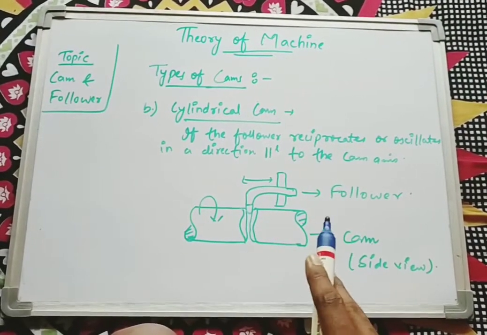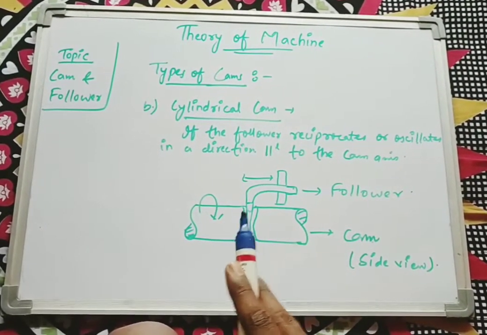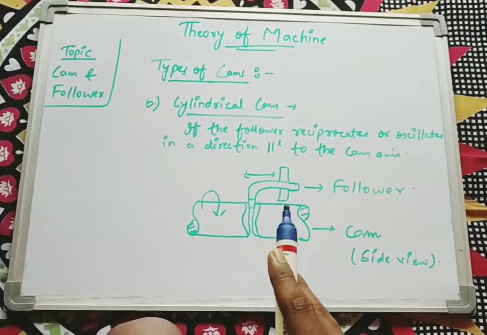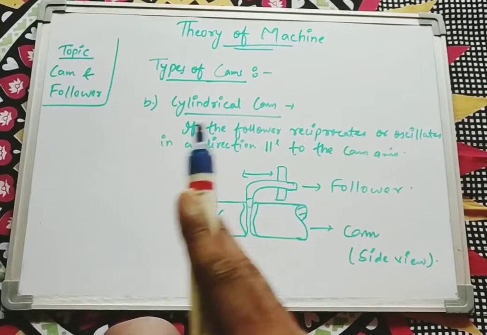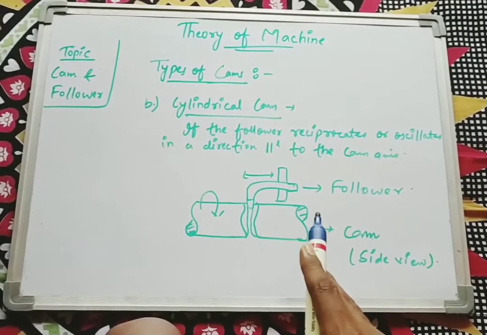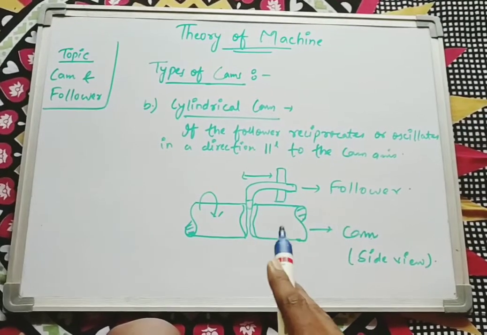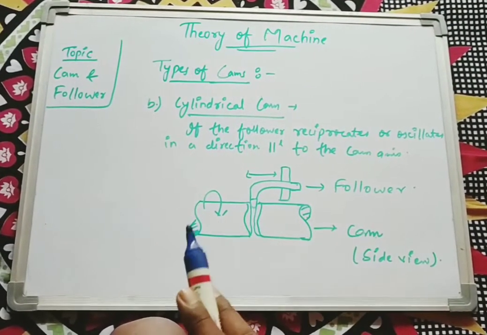So we have studied two types of cams, the first is radial and the second is cylindrical cam. In the radial one the follower reciprocates perpendicular to the cam axis, and in the cylindrical cam the follower reciprocates parallel to the cam axis. So this is the main difference between these two cams.